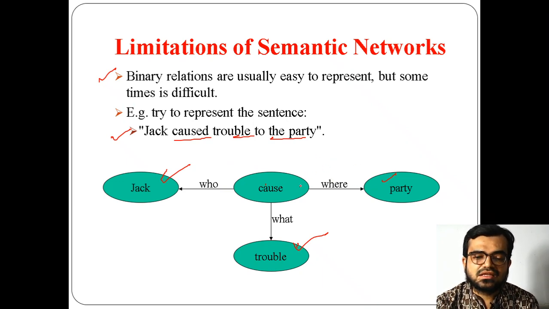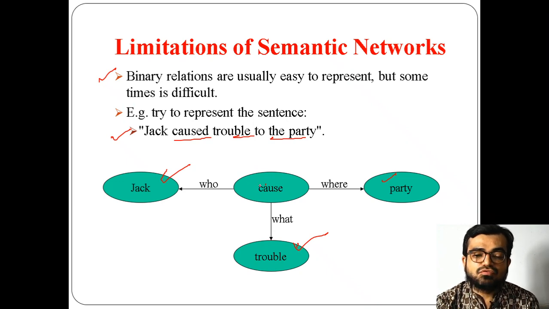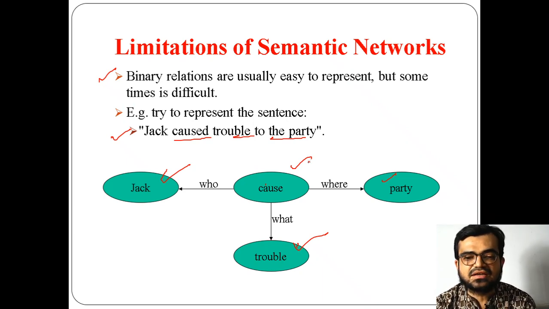So you're making them as an event, and you're making that who has caused that event, where it has been performed, where it has occurred, and what had happened in that event actually. Okay, so all of these things have been implemented here through that event. So in this way, sometimes even a binary relation finds it difficult, not that much difficult, but it finds it difficult to represent such things in this way.